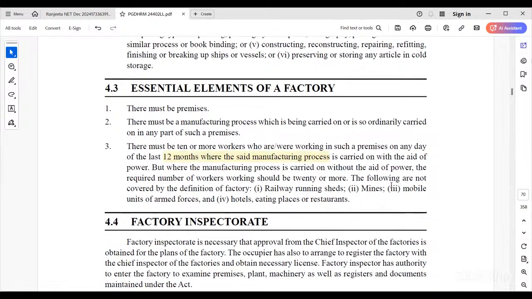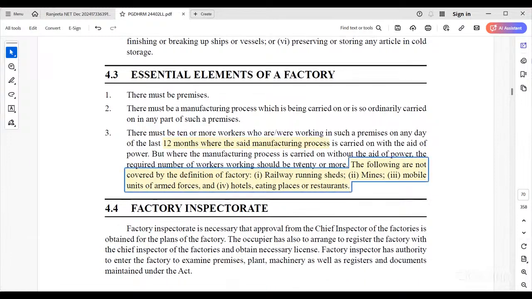The following are not covered by the definition of the Factories Act, as they have separate rules and regulations: railway running sheds, mining, mobile units of armed forces, hotels, and eating places or restaurants. These are not covered under this Factories Act. Apart from these, all the rest come under this Factories Act.